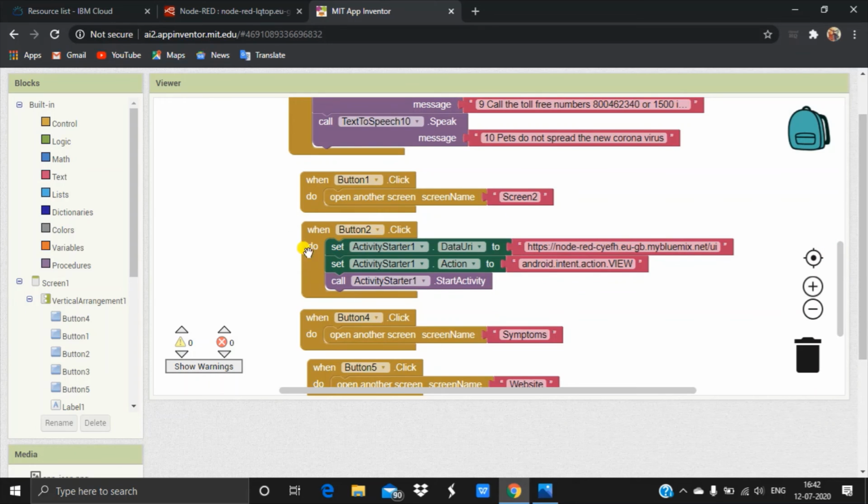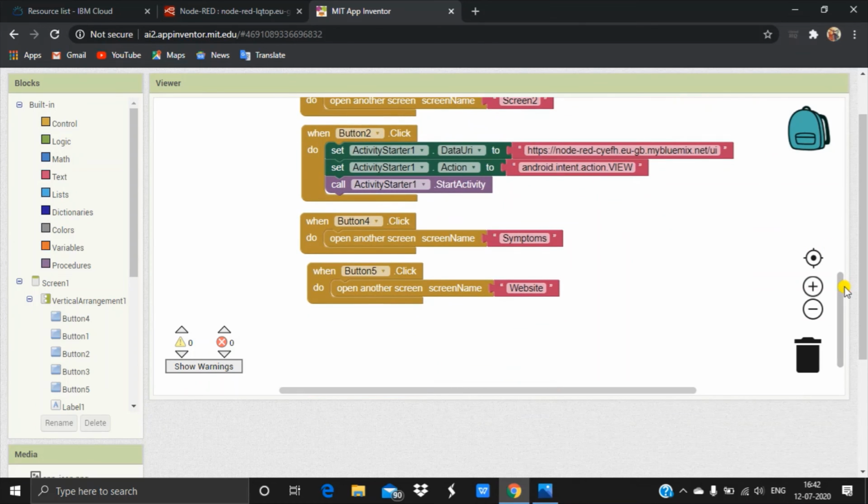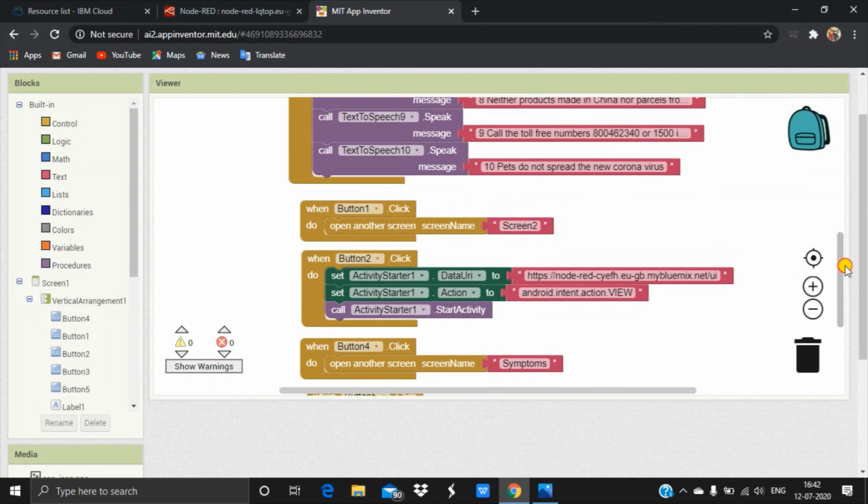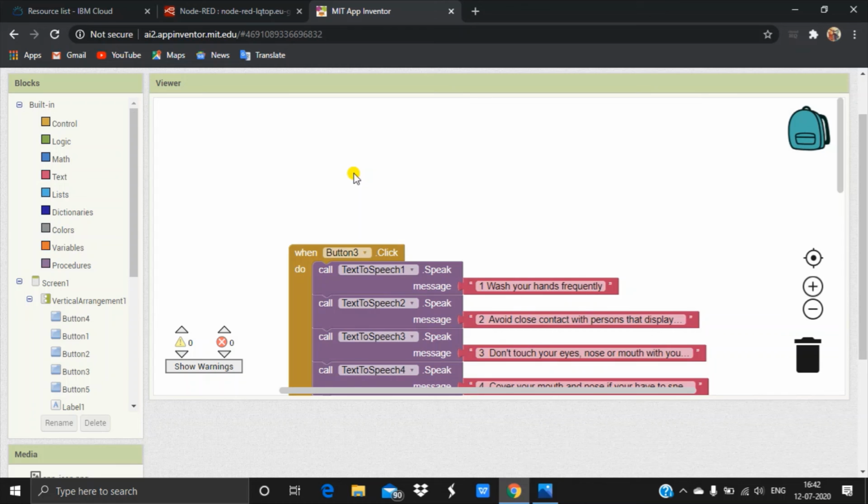Using this logic, I connected my sentiment website to button 2, which could be viewed with the help of a mobile phone. When the fourth button is clicked, it will go to the screen symptoms. When button 5 is clicked, it goes to the screen called website. These are the blocks I have used to create this corona app.